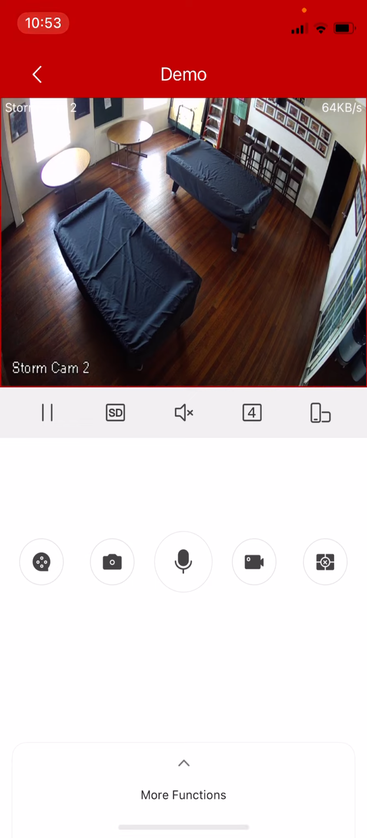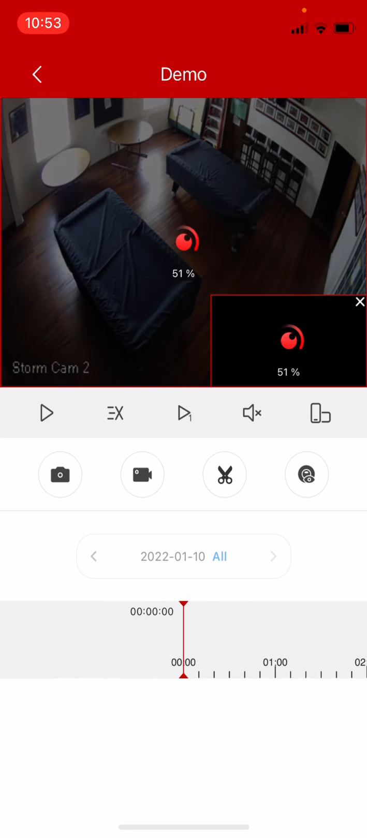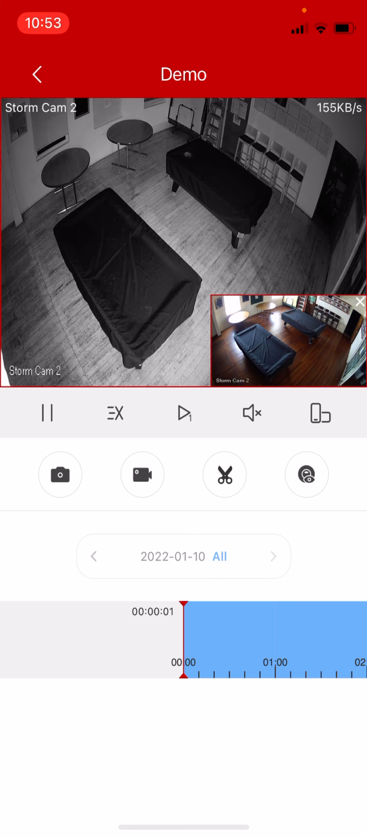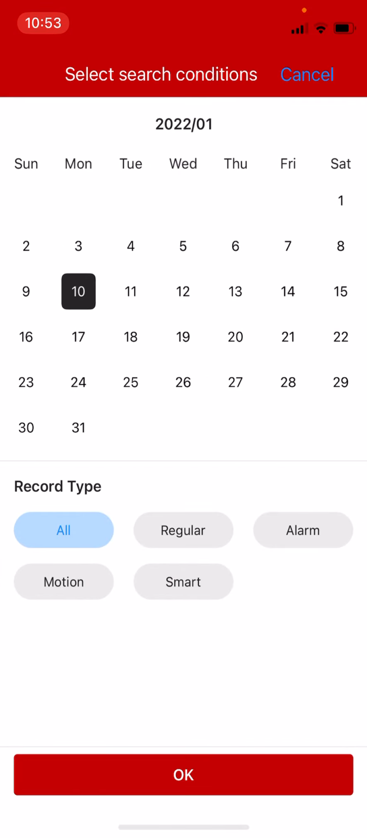From here, we can also view recorded footage by tapping on the left hand icon at the bottom of the screen. From here, you can select the calendar option near the middle of the screen and choose the day that you'd like to review footage from. Tap OK.